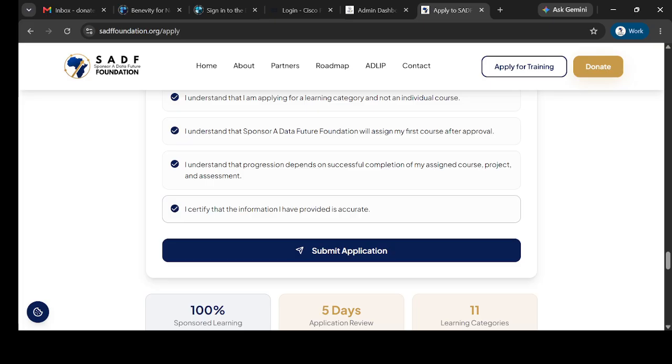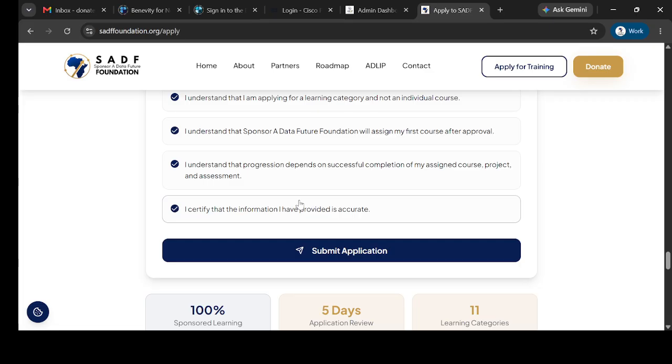Once you submit, your application will be sent to admin, to the Sponsor Data Future team for a review. Once it's been reviewed, you will get a mail. If you have been accepted, you will get a mail stating that you've been accepted. And once you get enrolled into ADLIP for a course, you'll receive an invitation into ADLIP, and your invitation link will be sent to you for you to proceed with your course, right?